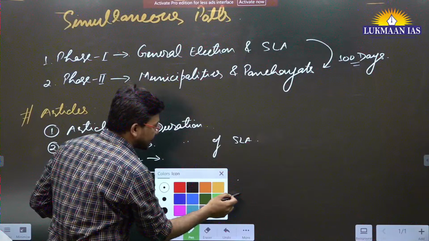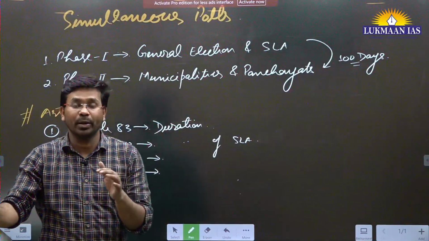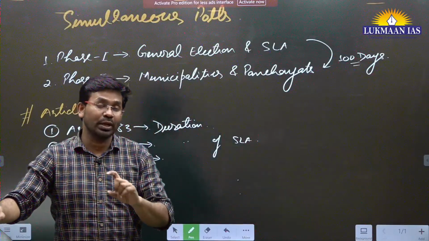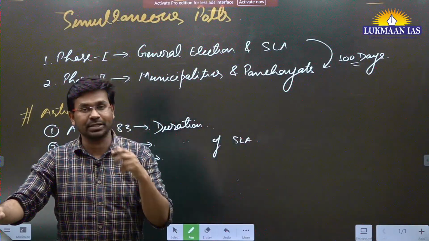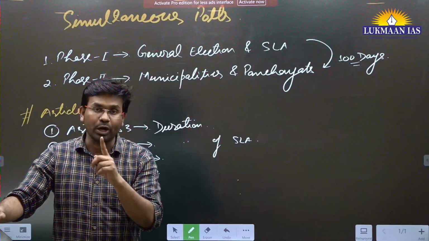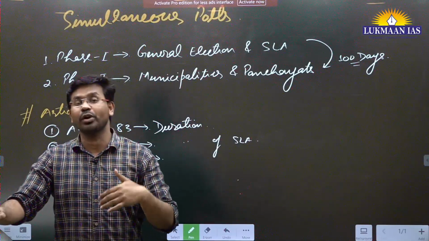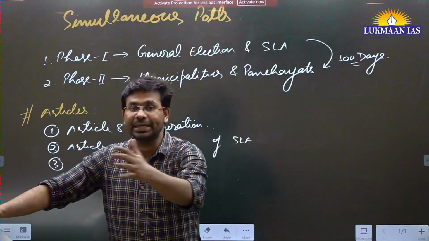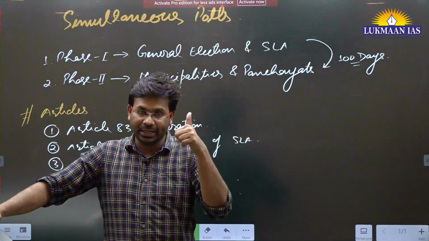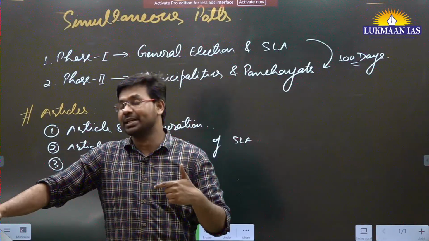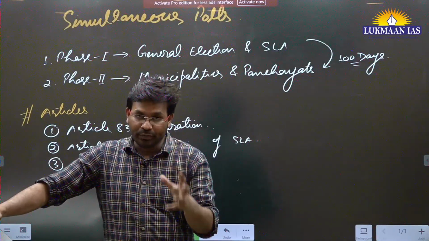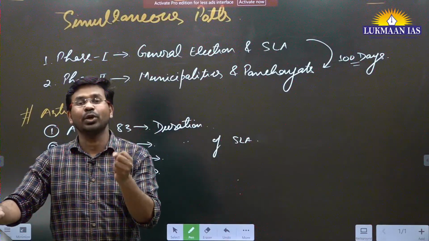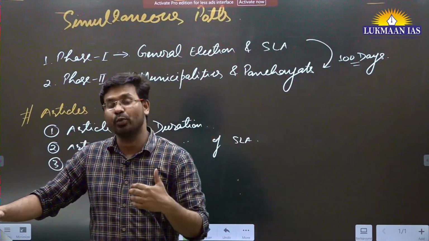And what is the rationale? Why does the government want to conduct simultaneous elections? Basically, the government wants to conduct simultaneous elections for multiple purposes. One is to reduce the overall expenditure incurred by the government of India in conducting elections across the country, in Lok Sabha election, state legislative assembly elections and all. If elections are conducted in one go, it is going to bring down the overall cost.